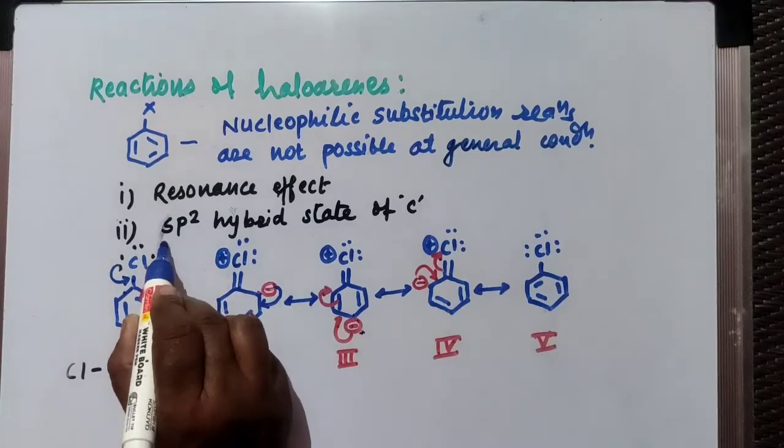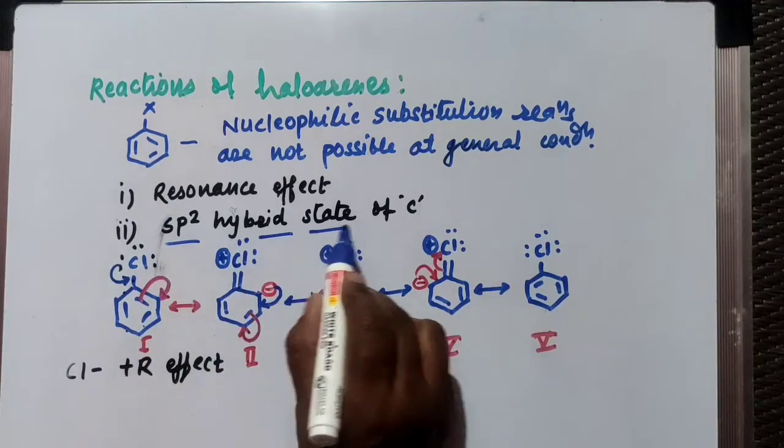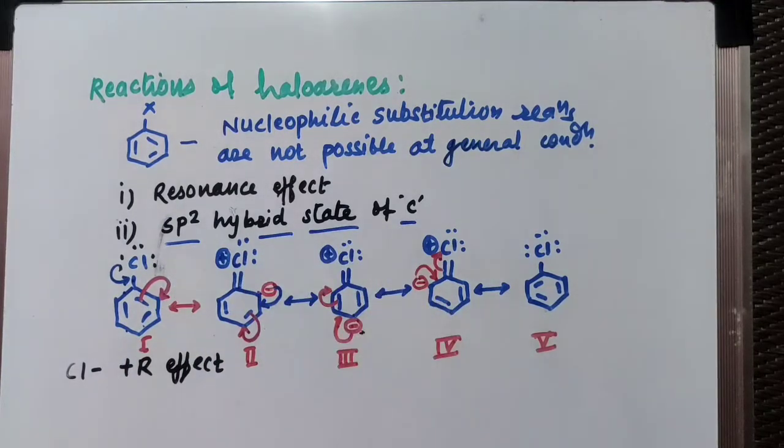What about the sp2 hybrid character of the carbon atom? In the case of an alkyl halide, we'll take the example of CH3X. If you consider the hybridization of carbon in an alkyl halide, then the carbon atom is sp3 hybridized. Hybridization is also well familiar to you.